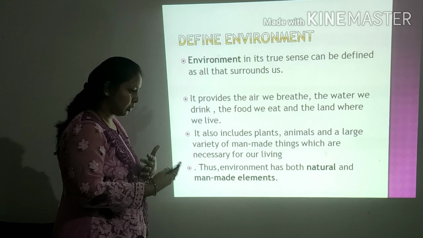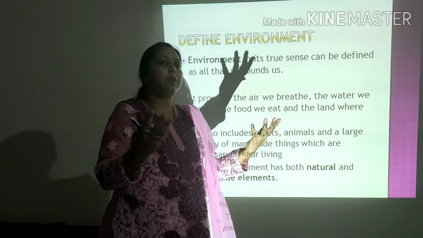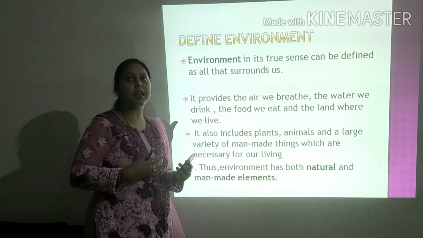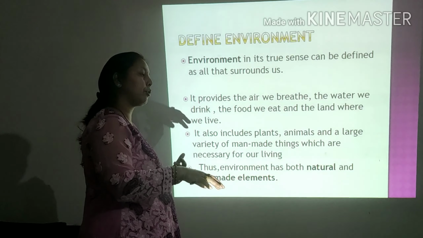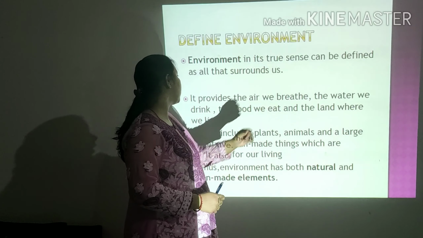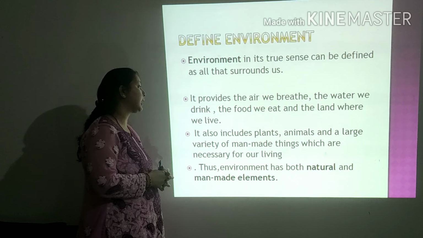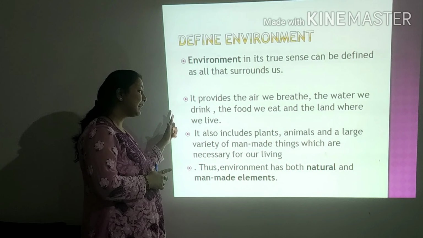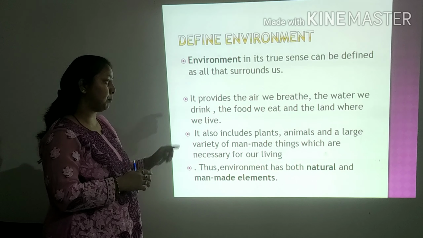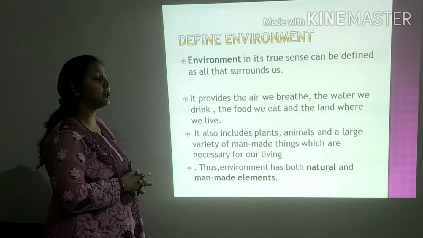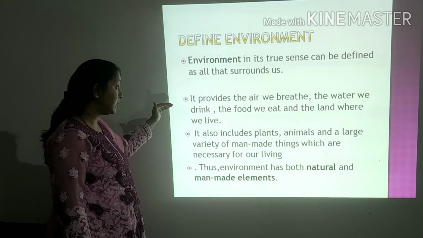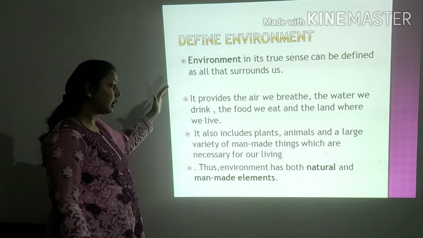Now why is it essential? What do we get from our environment? We get everything for our survival from the environment itself. It provides the air we breathe, the water we drink, the food we eat and the land where we live. All these things come under environment only. It also includes plants, animals and a large variety of man-made things which are necessary for our living. So these are the things which come under environment.